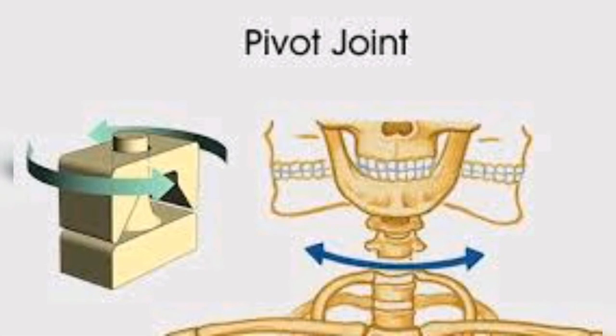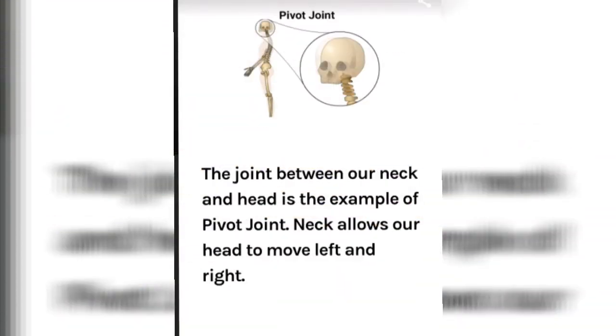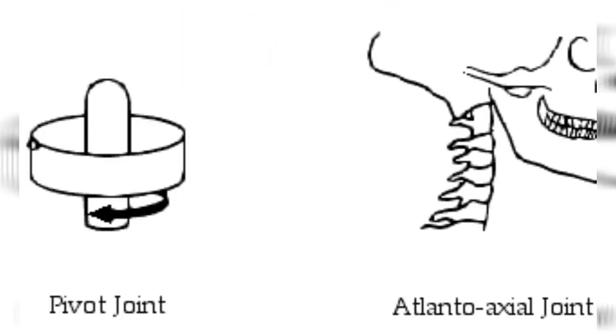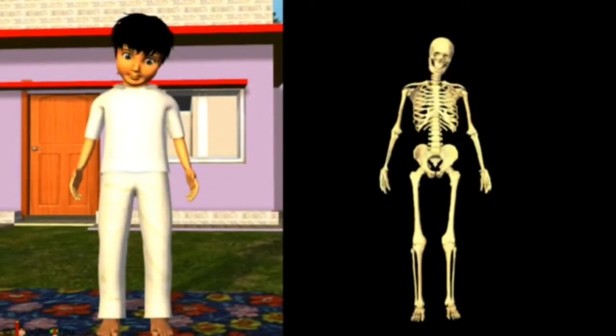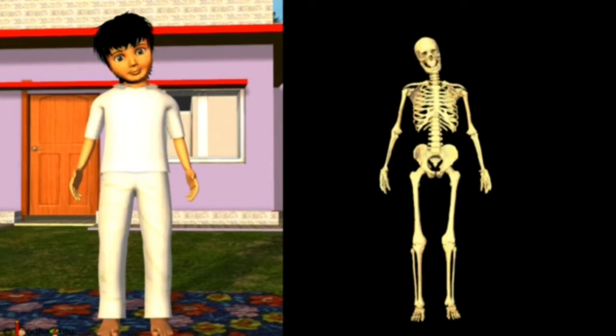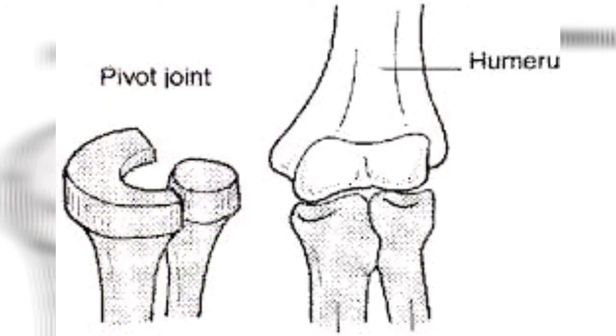Next is your pivot joint. In the pivot joint, do you remember, children, your backbone? That is your vertebral column. Your backbone contains 33 small bones called vertebrae. Exactly. The joint between the first and the second vertebra of your backbone is the pivot joint. So this joint helps the movement of our head in many ways, from side to side, to turn left and right, to move up and down. So this helps in the movement of the head in many ways.